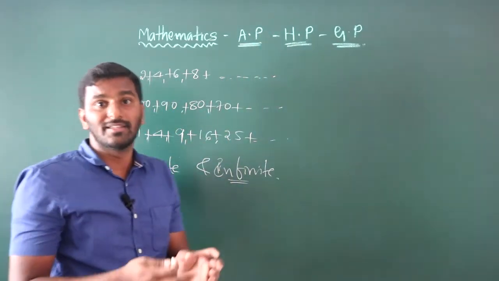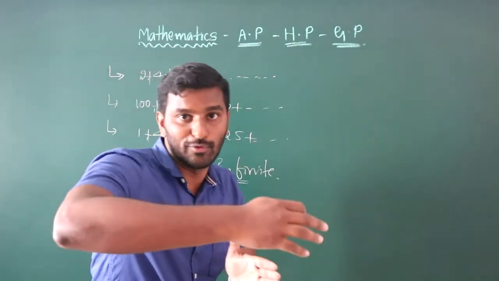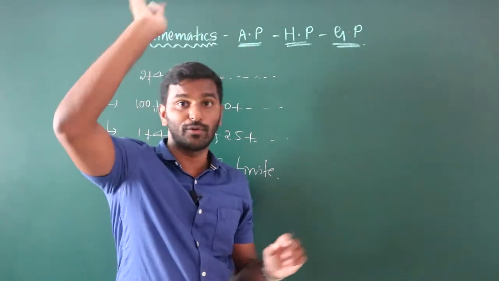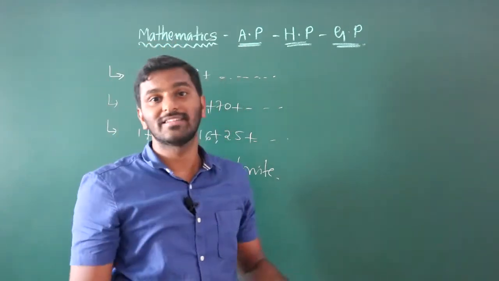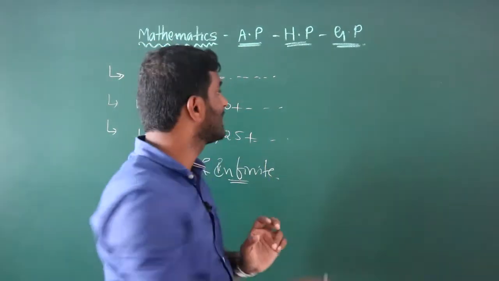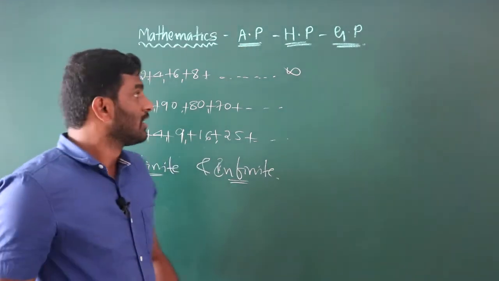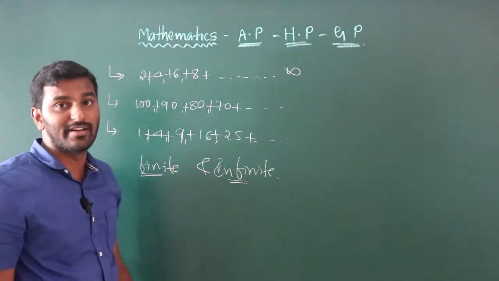Even the natural numbers: 0, 1, 2, 3, 4, etc., 100, 1000, 1 lakh, 1 crore, etc. We can't find the last number. So for the last number we have to say it is infinity. We can't define it. This type of number is known as infinite.